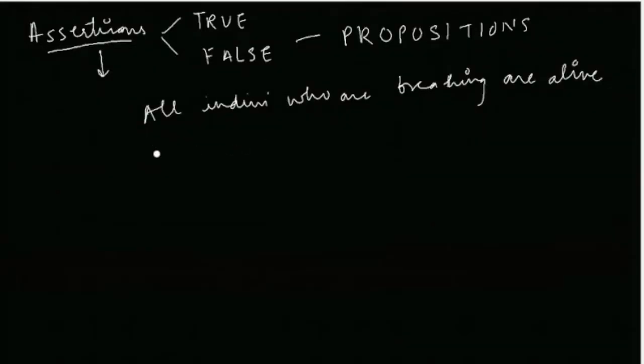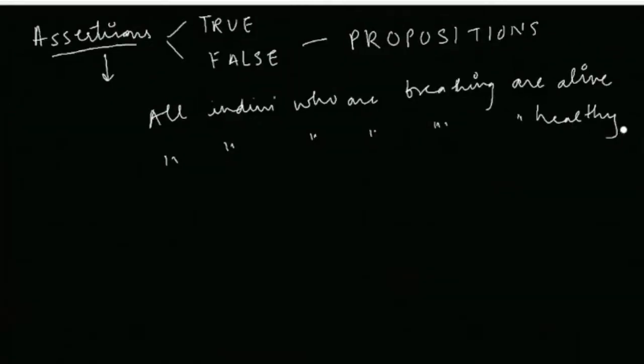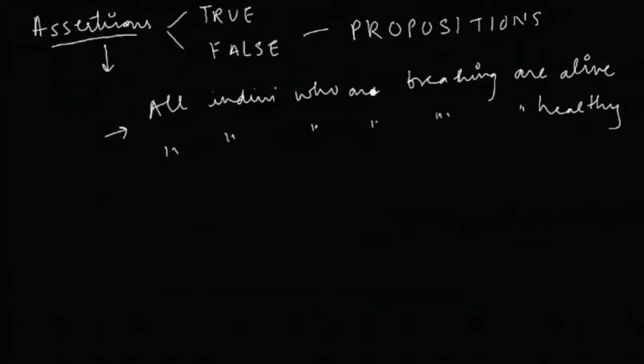Now, if I say all individuals who are breathing are healthy, do you think this is a true assertion? Even a sick person is breathing, but he or she is not healthy. So these are examples of assertions. Any individual who is breathing is alive is an example of a true proposition. And all individuals who are breathing are healthy is an example of a false proposition.